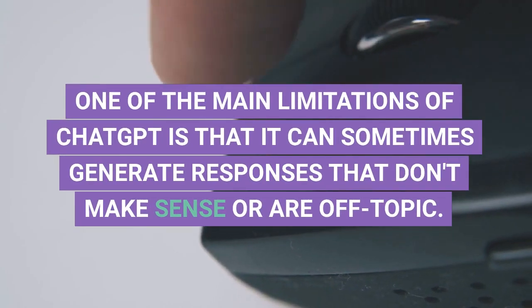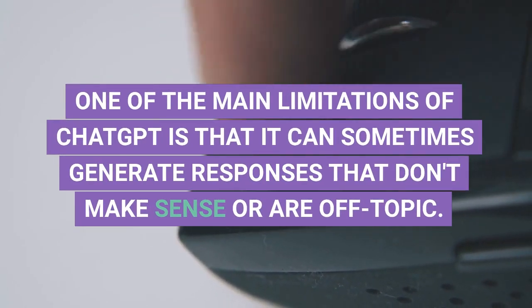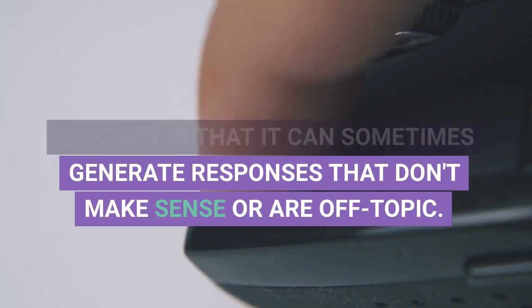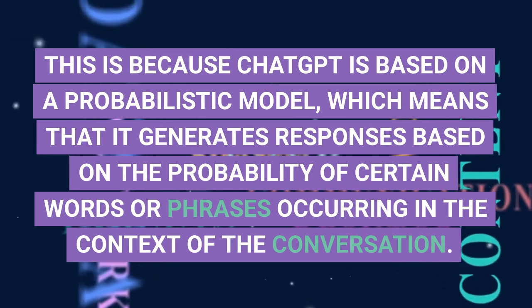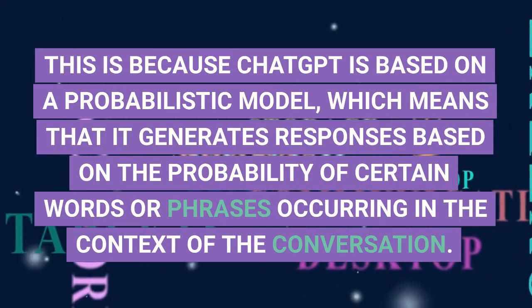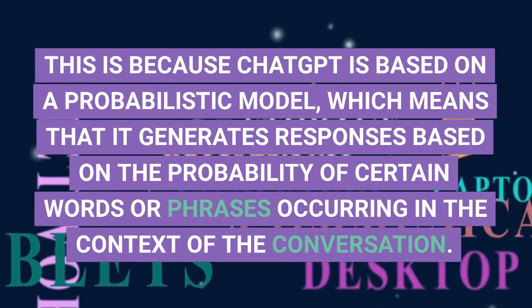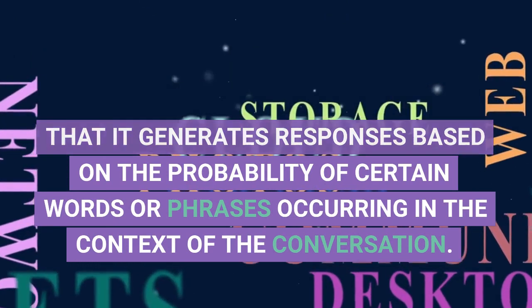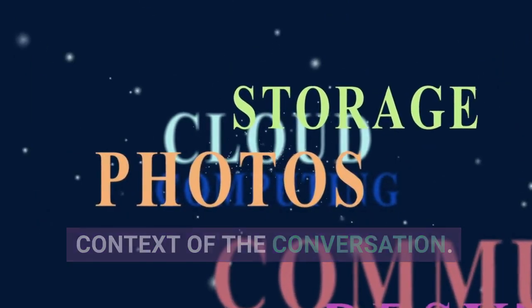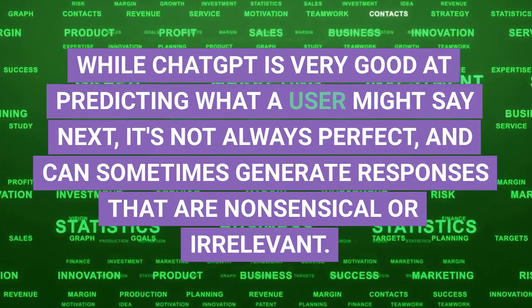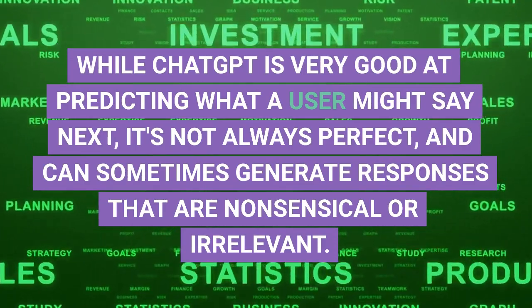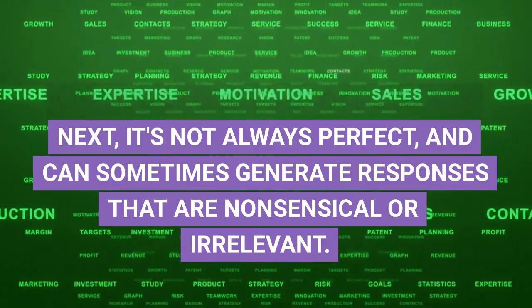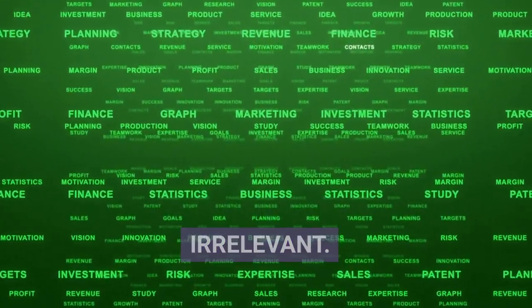One of the main limitations of ChatGPT is that it can sometimes generate responses that don't make sense or are off-topic. This is because ChatGPT is based on a probabilistic model, which means that it generates responses based on the probability of certain words or phrases occurring in the context of the conversation. While ChatGPT is very good at predicting what a user might say next, it's not always perfect, and can sometimes generate responses that are nonsensical or irrelevant.